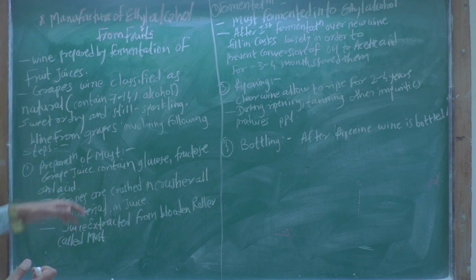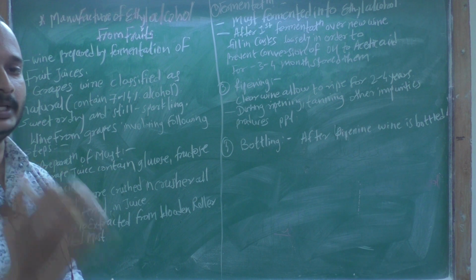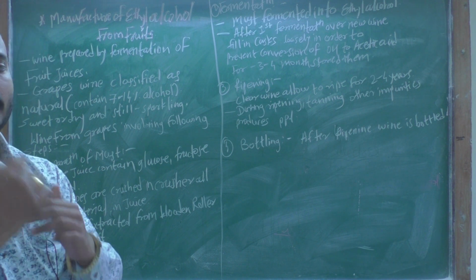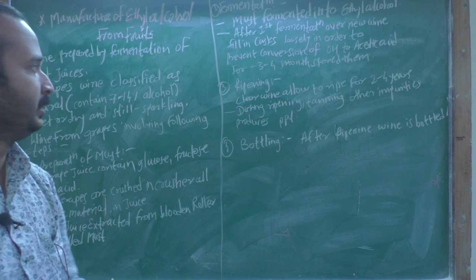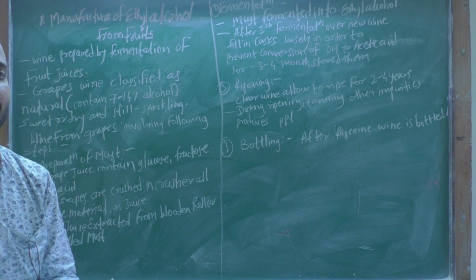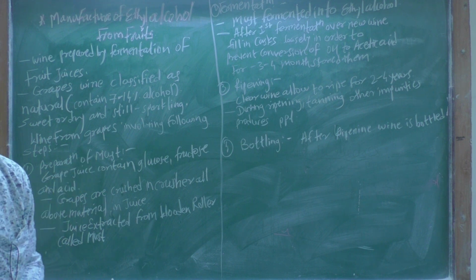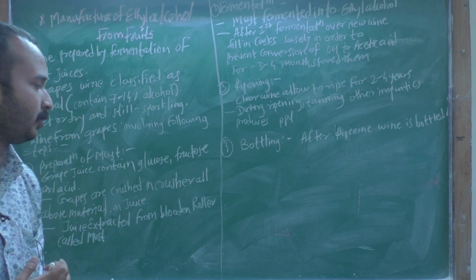Secondly, the wine from grapes involves the following steps. There are four steps to form wine from grapes. First is the preparation of the must.